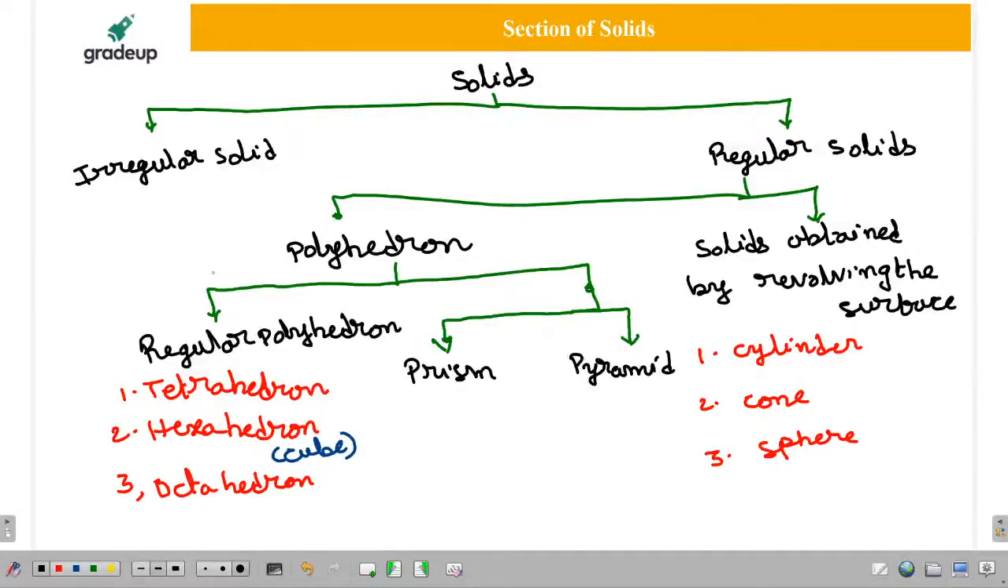Now what about the remaining, sir? Prism and pyramid, we have to know about it. What are the characters of a prism and what are the characters of a pyramid? Are you aware of it?